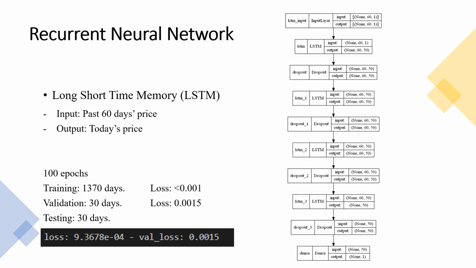The next model we've tried is the recurrent neural network, which is powerful for modeling sequential data such as time series and natural language. The architecture of our model is shown here. We have 4 long short-term memory layers. The input of our data is the past 60 days' prices. The output is today's price. The dataset information is listed below, and the training and validation loss is quite low.